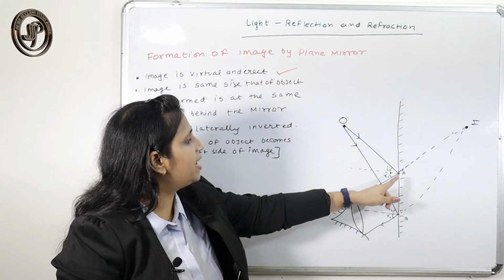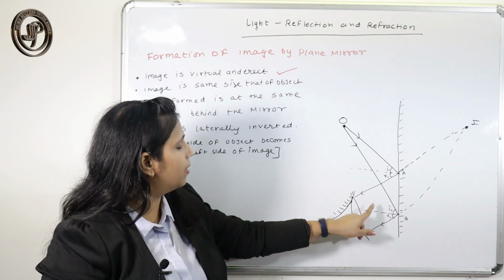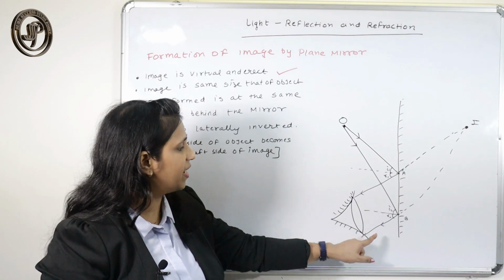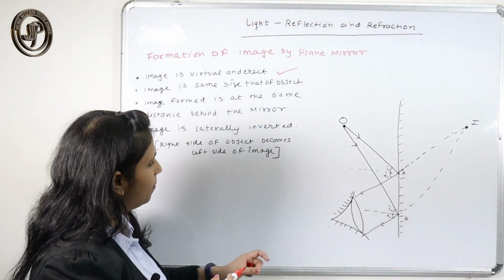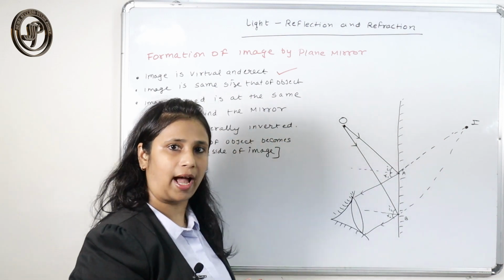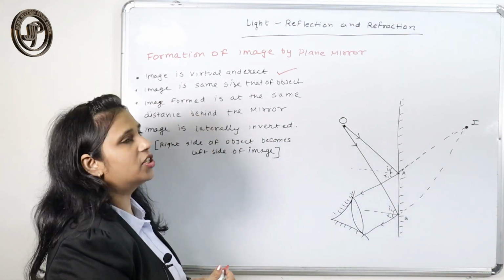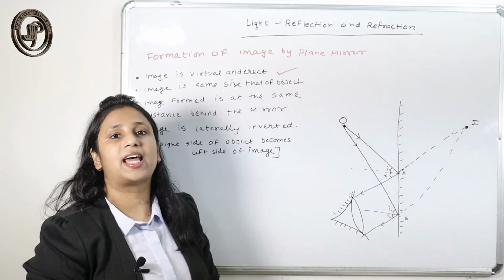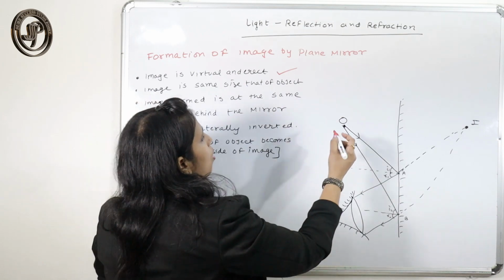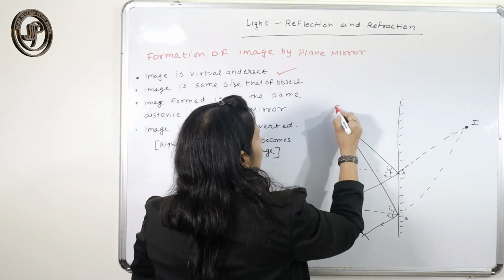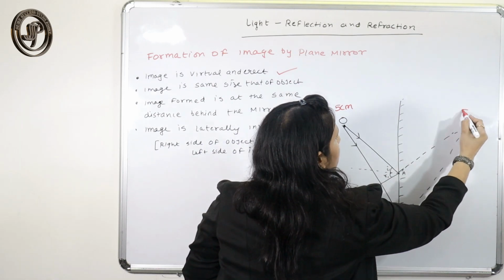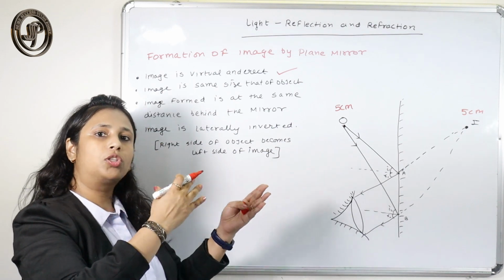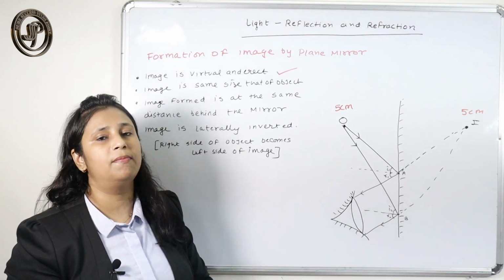Okay, because we virtually make this image by meeting these reflected rays. That's why, by making this reflected ray meet at point I, the image is virtual and erect. Second, the image is the same size as that of the object. So if the object is of size, suppose, 5 centimeter, the image will be of 5 centimeter only. So both object and image are of the same size.